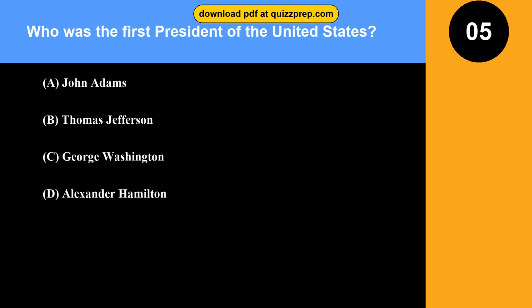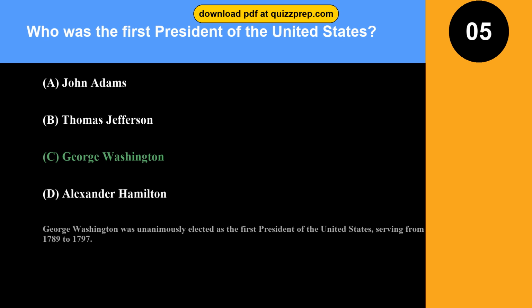Question 5. Who was the first President of the United States? Option A. John Adams. Option B. Thomas Jefferson. Option C. George Washington. Option D. Alexander Hamilton. The correct answer is option C, George Washington. George Washington was unanimously elected as the first President of the United States, serving from 1789 to 1797.